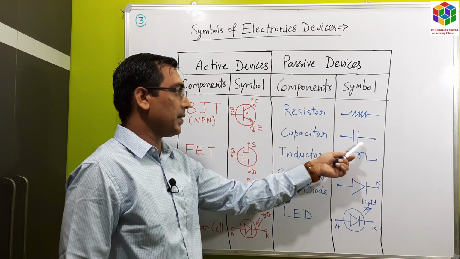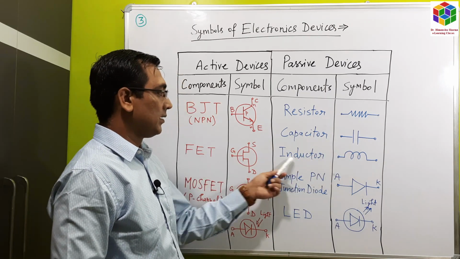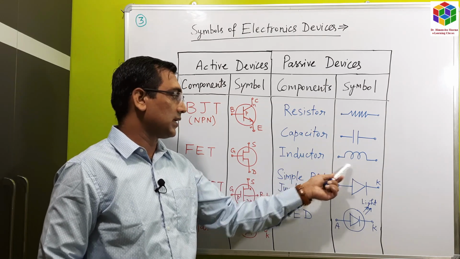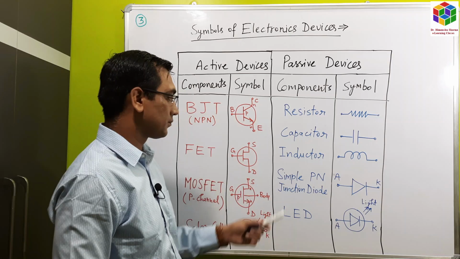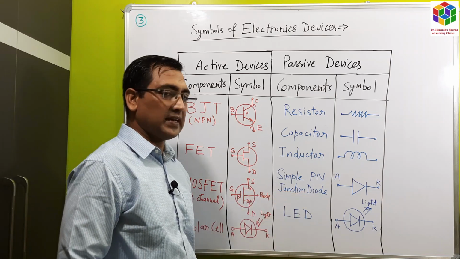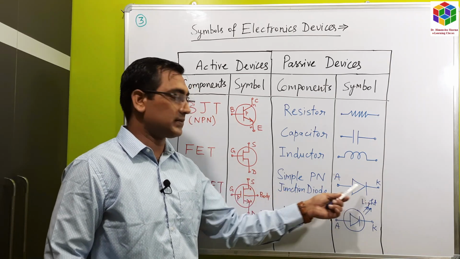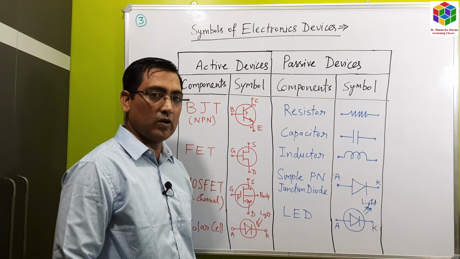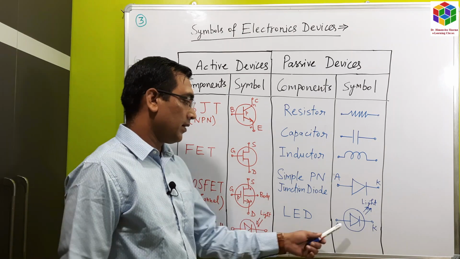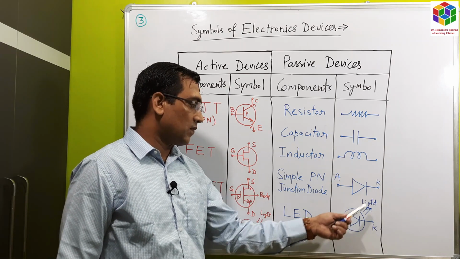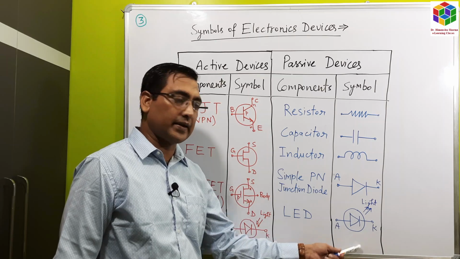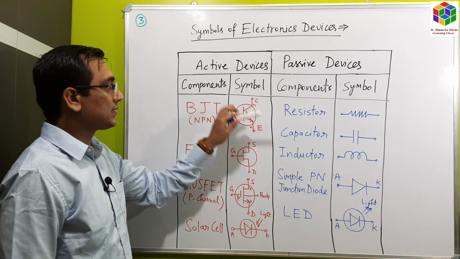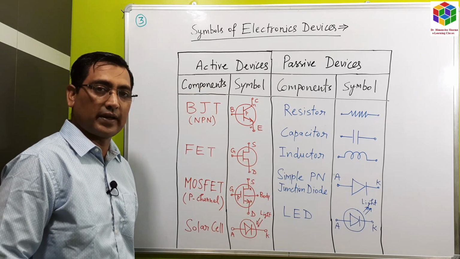Capacitor, this is a parallel plate capacitor symbol. This is inductor. One coil or one wire with some rounds is known as inductor. Then simple PN junction diode. It has two terminals, anode and cathode terminal. And light emitting diode, that is LED. It also has two terminals, and when the battery is connected to it, the light is emitted from it. So these are the symbols of important electronic devices.